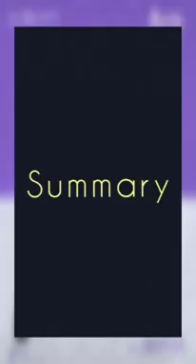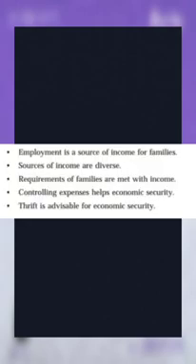So now we'll go through the summary of this chapter. Employment is a source of income for many families. Sources of income are diverse. Requirements of families are met with income. So income is the most important thing for a family. And controlling expenses helps economic security, like thrift is advisable.